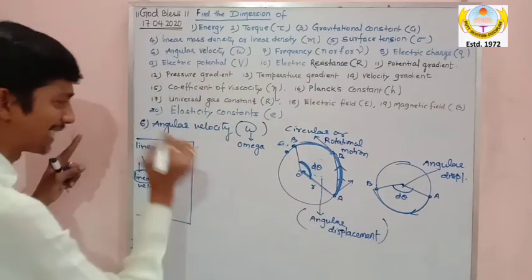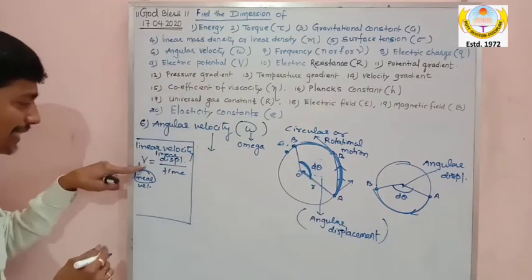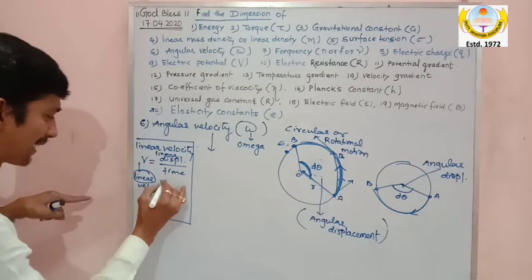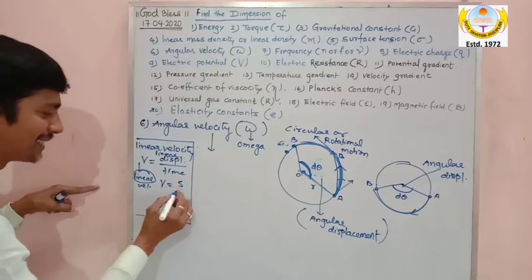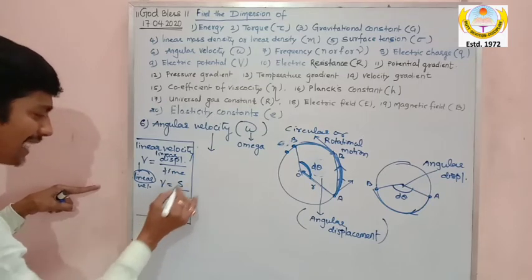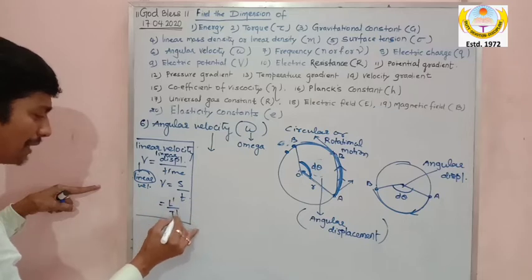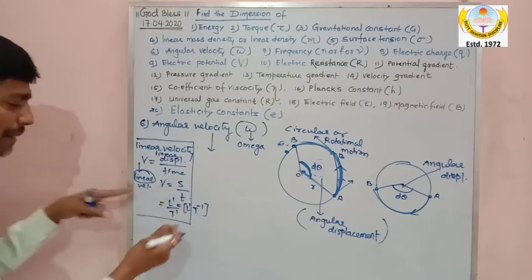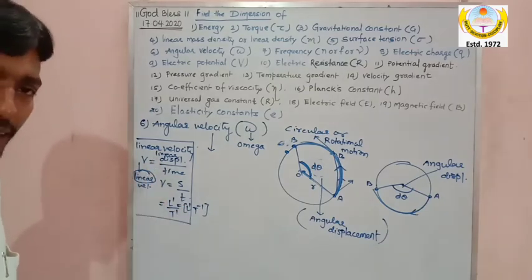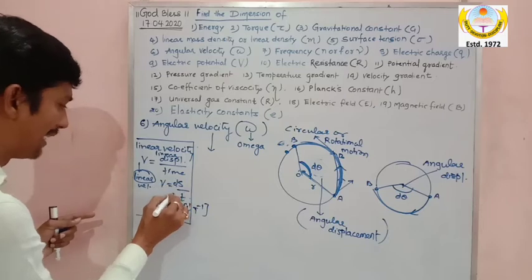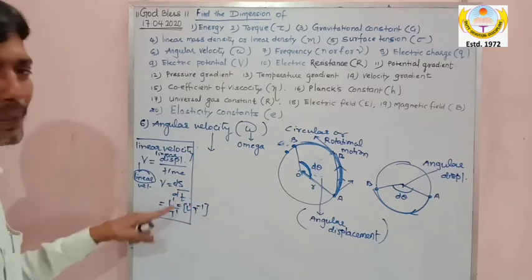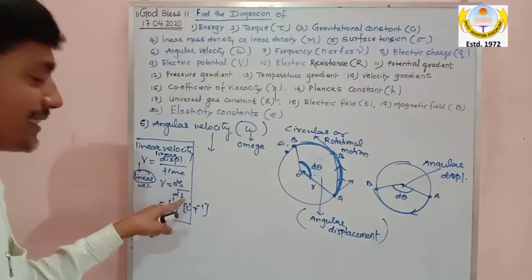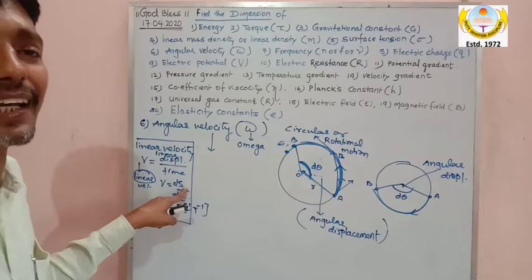So my dear, what is the concept? Sir, linear velocity is linear displacement upon time. So easy. Linear velocity is linear displacement, that is s divided by time t, and the dimension of s is L power 1, the dimension of time is T power 1, so the entire dimension is L power 1, T power minus 1, and M power 0. Everybody knows, this has already been done, right? And linear velocity can be ds divided by dt, rate of change, this is also known from lower class. ds and dt do not make a sense by themselves.